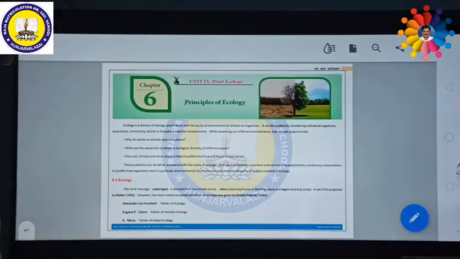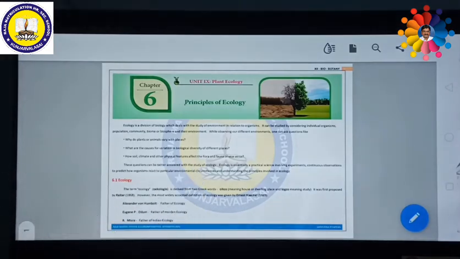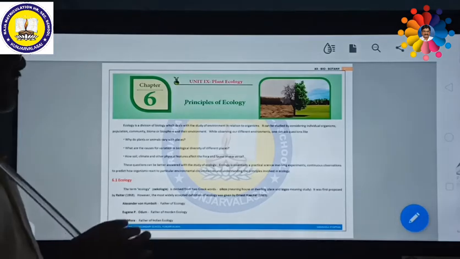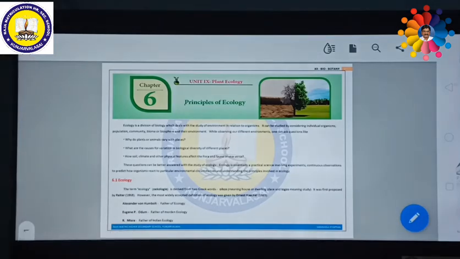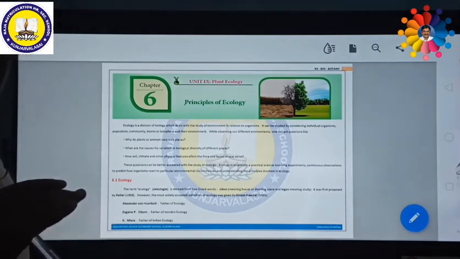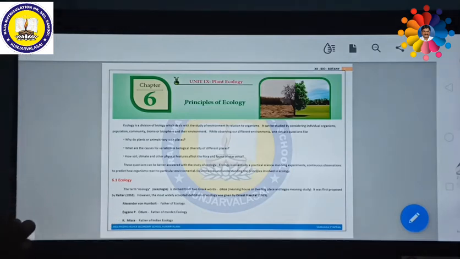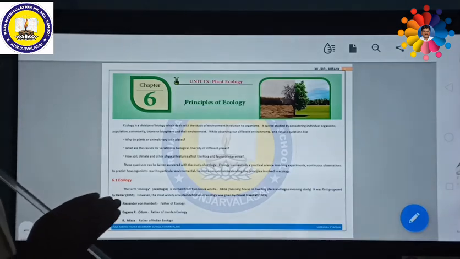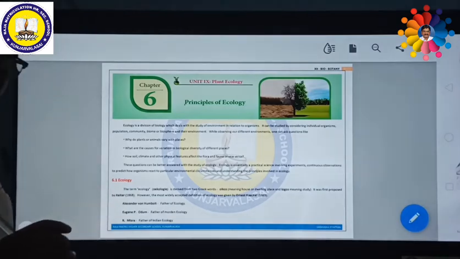Dear students, now we are going to start a new chapter, that is plant ecology. This unit, plant ecology, consists of three different chapters. First one is principles of ecology, next one is ecosystem, and third one is basic issues related to environmental issues regarding ecology. So these are the three important units we are going to discuss.